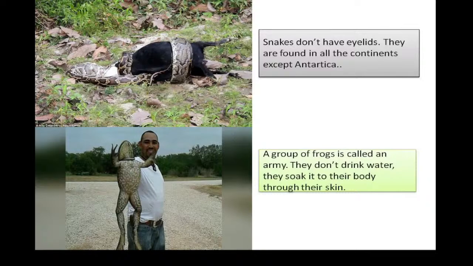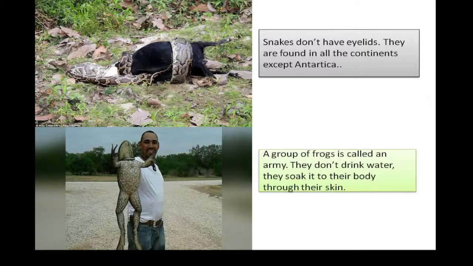Now the next picture, can you identify? See, one person is holding one animal, isn't it? Which animal is that? It seems very big. It is very big, isn't it? What is that? Yes, of course, that's a frog. In our text, we learned that in Africa there is one species of frog that can weigh up to 3 kg, isn't it? So I guess this frog is also from Africa.